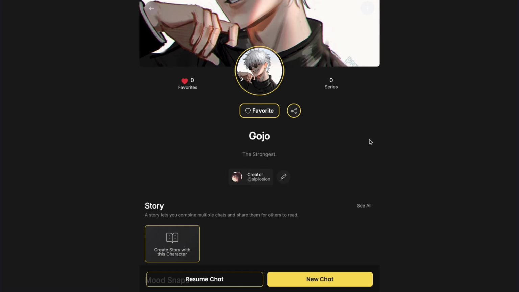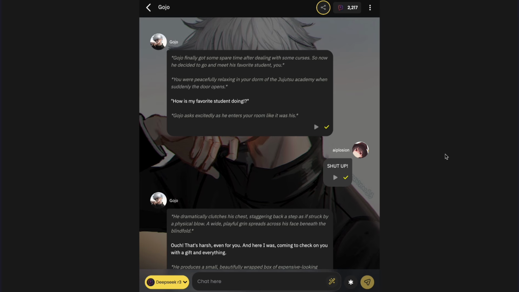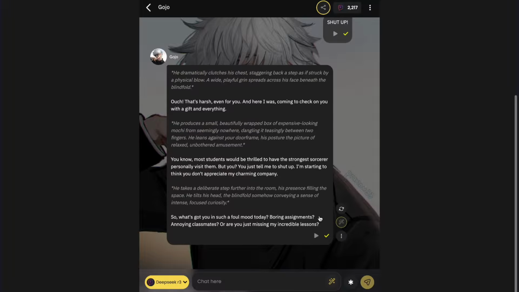So first of all, you need to select a character that you want to roleplay with. Once you have selected the character that you want to chat with, you then simply have to chat with the characters. Now once you start chatting, you will see a brand new play button in every message of the character. If you click on it, then the character will speak whatever message they have sent to you.